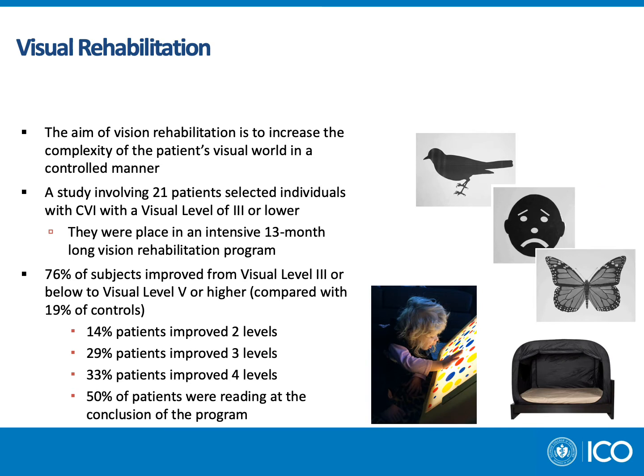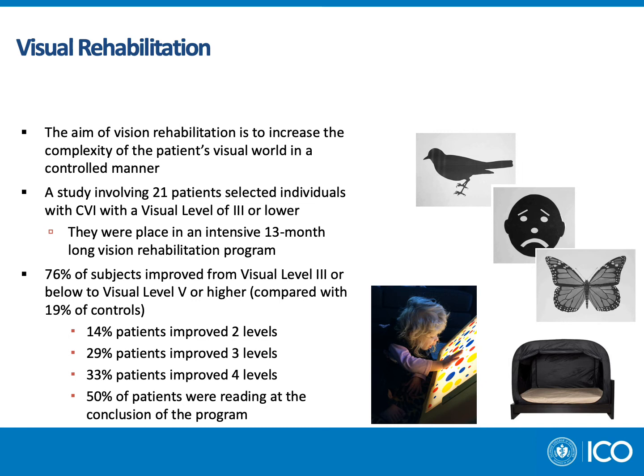The aim of vision rehabilitation in the context of cerebral vision impairment is to increase the complexity of the patient's visual world in a controlled manner. You can see this referenced on the images on the right-hand side. First, you see the image of a bird, which is outlined with no detail. Then you see the image of a face, which is the outline of the head with some simple facial details added. And lastly, you see the outline of a butterfly with complex details added. These images are often introduced to children on a light board or on a tent, and this is to actively engage the child as well as block out potential visual distractors.